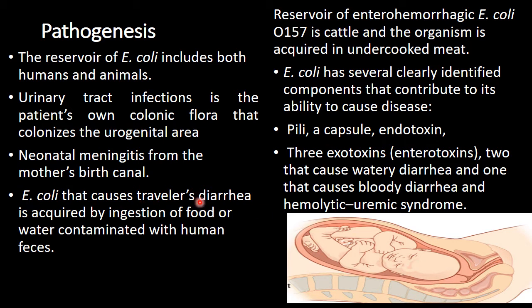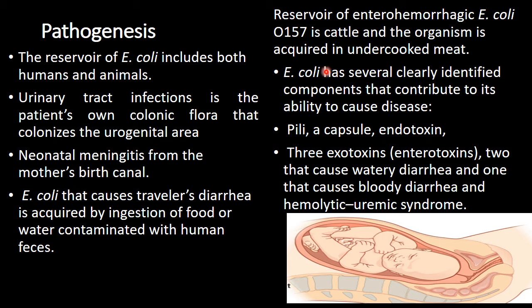Traveler's diarrhea is caused by ingestion of food or water contaminated with human feces. The reservoir for enterohemorrhagic E. coli O157 is cattle, and the organism is acquired in undercooked meat. It is very important to know.